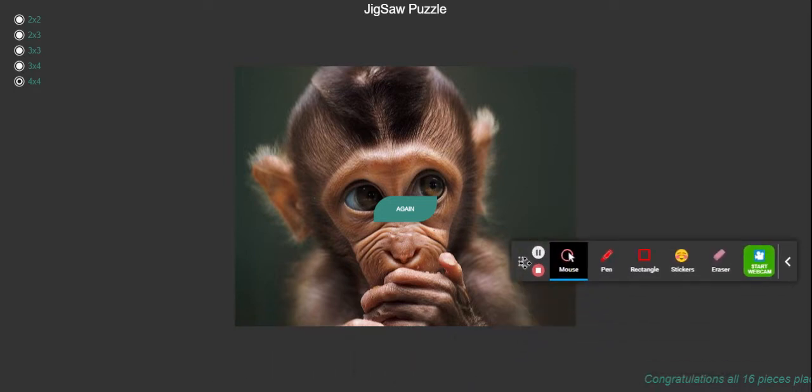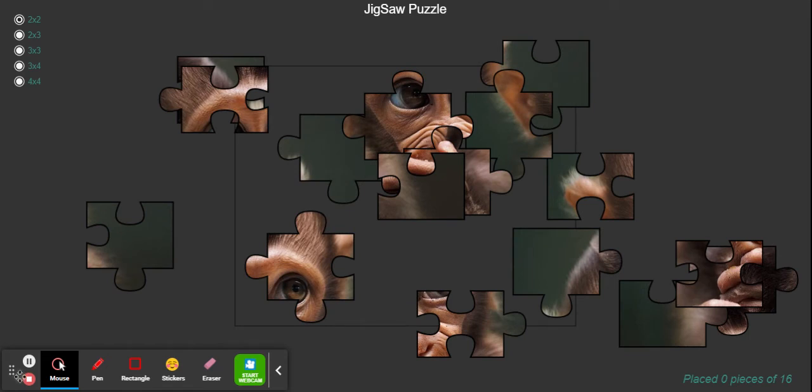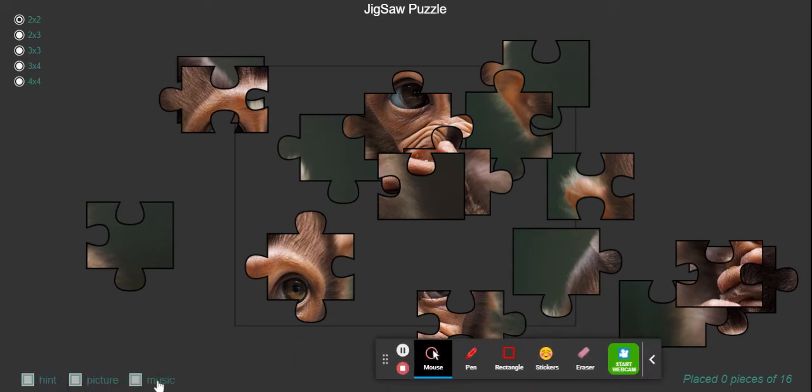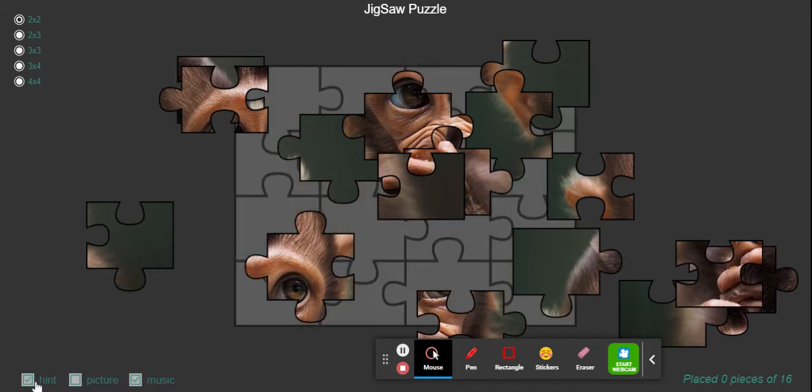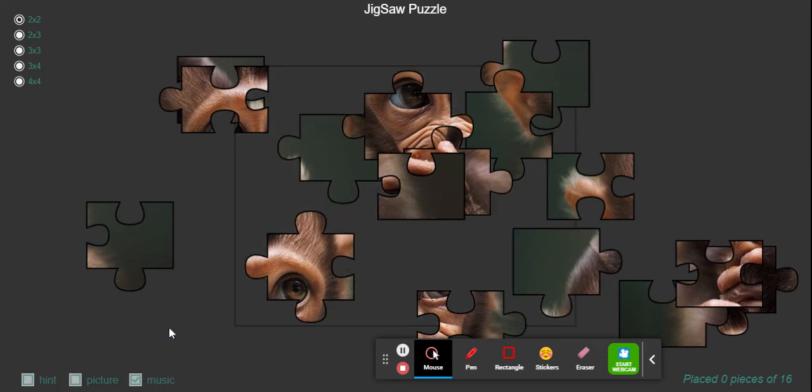Let me show you that. So if you see here, I have music enabled for this. Okay, and the picture in the background can be shown and hidden, and there is a hint for the shapes, to enable and disable.